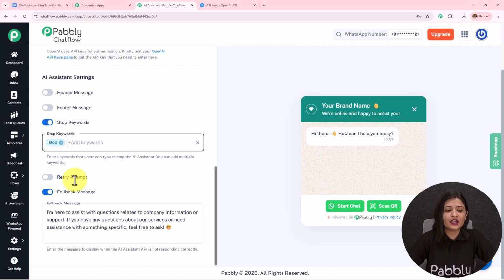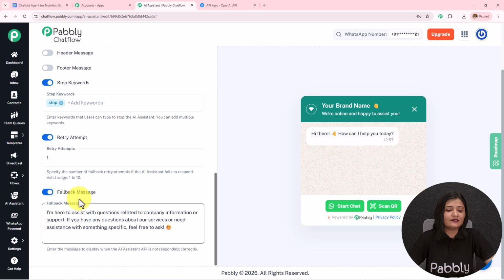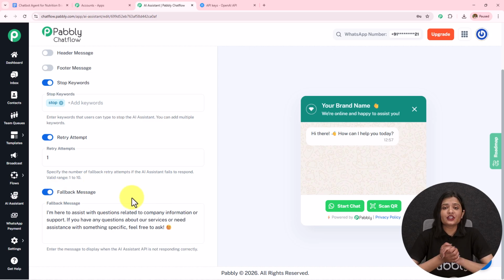Then we have this retry attempt. So when the AI agent fails to respond, the API is not responding, or the query is not resolved, the number of attempts given to reply to the query is this retry attempt. The value range is 1 to 10. Then we have this fallback message. When the AI agent is not able to resolve the queries, or when the API stops responding, this fallback message will be sent. What you can also do is add your company details or the contact information so that whenever the query is not resolved, at least the details are sent and they can contact you directly.